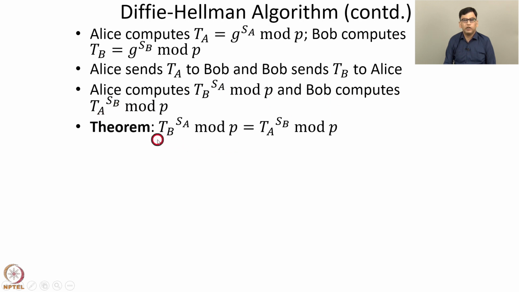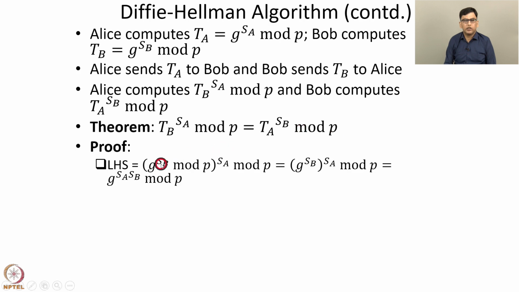Now, the claim is that TB to the power SA mod P equals TA to the power SB mod P. If we prove this, then it will follow that the value computed by Alice and the value computed by Bob are the same. So, Alice and Bob have agreed upon the secret key, which is equal to TB to the power SA mod P and it is the same as TA to the power SB mod P. This theorem is quite straightforward to prove.